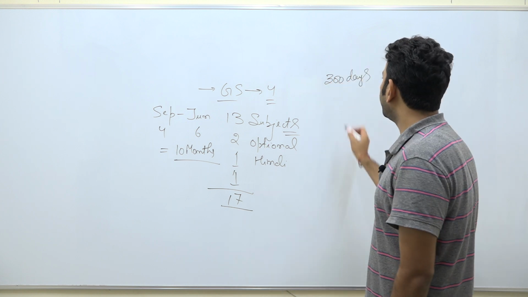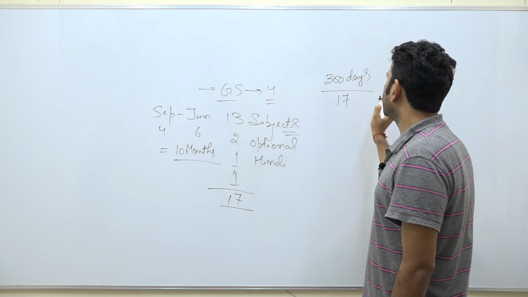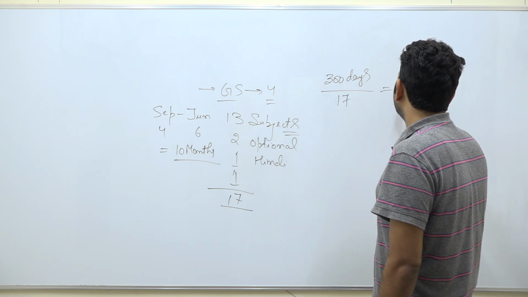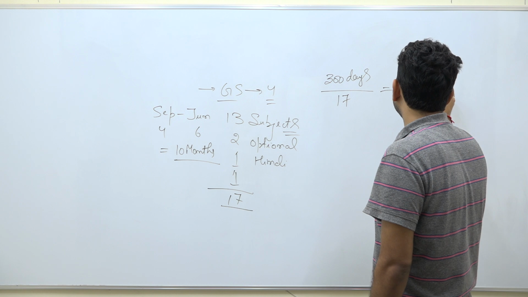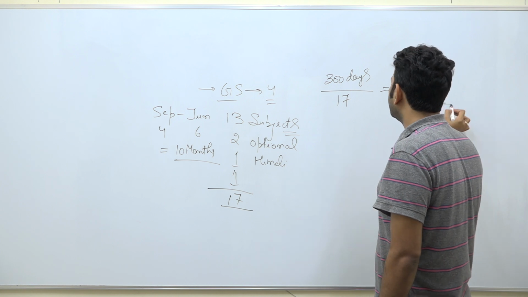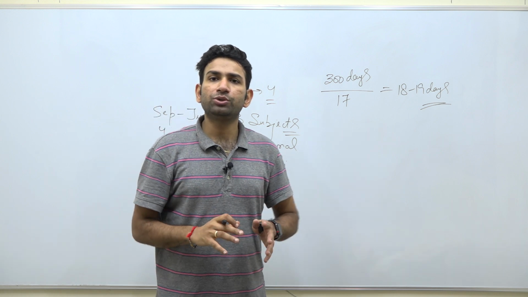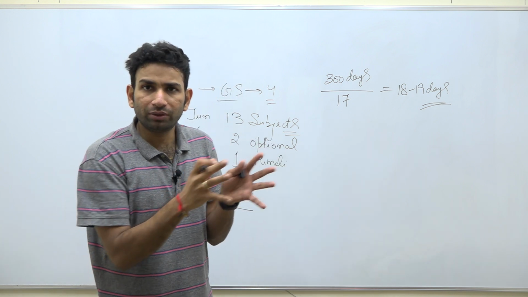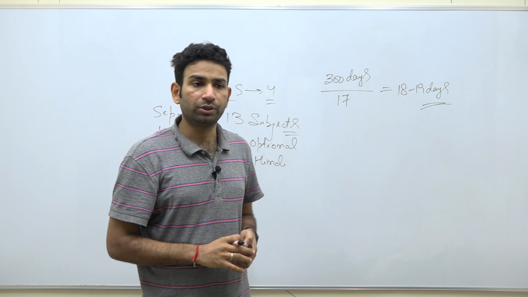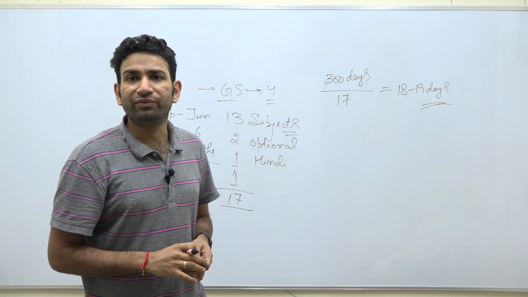If you divide it by 17, you will find around 18 to 19 days are left for each subject that you need to prepare. So the point is, the time is very less.